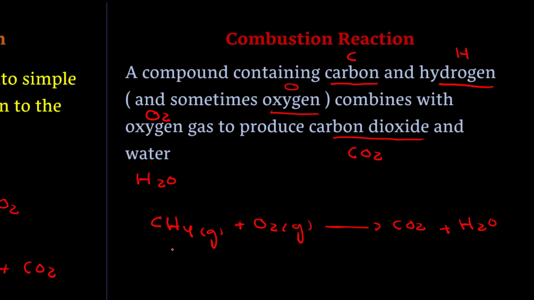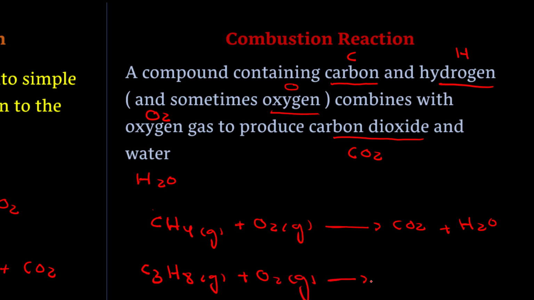Let's have another example of it. We can have another gas which contains carbon and hydrogen. Another gas can be a gas which contains 3 carbons and 8 hydrogens. The gas is called propane gas. This propane gas reacts with oxygen gas.